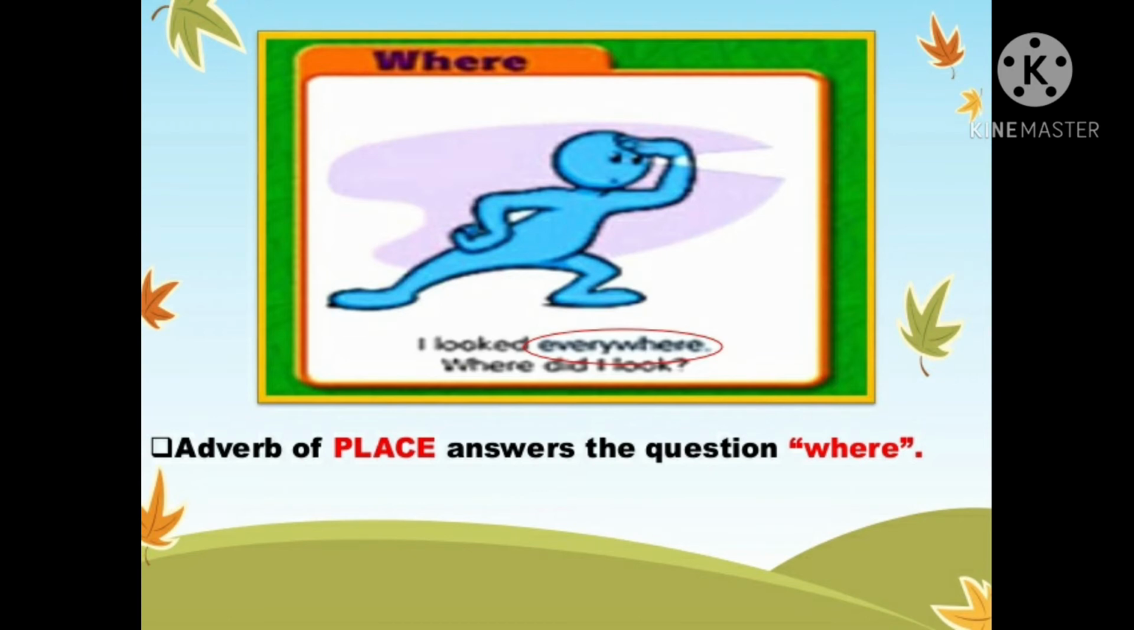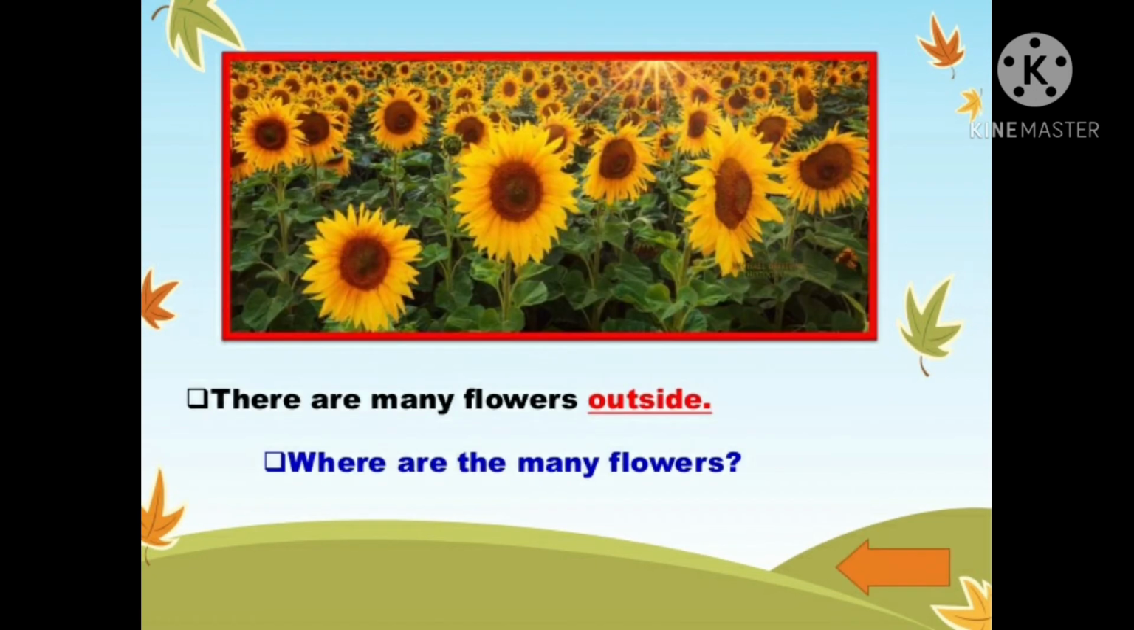I looked everywhere. Where did I look? Everywhere. So here adverb of place answers the question where. हिंदी में हम where को क्या बोलते हैं? कहाँ. Another example. There are many flowers outside. Where are the many flowers? Outside. So here outside is the adverb of place.